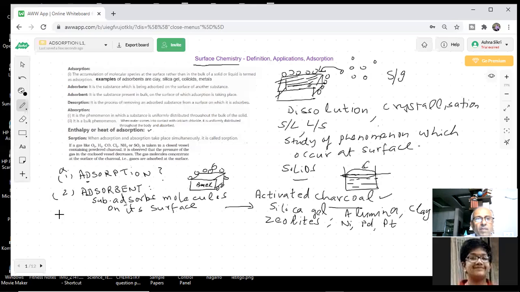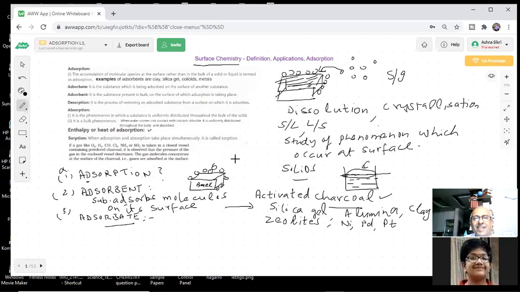Another term, adsorbate, students. What is an adsorbate? A direct question in the exam. Those molecules which get adsorbed on the surface. You can see these gas molecules sitting, accumulating at the surface of the adsorbent. So they are the adsorbate.